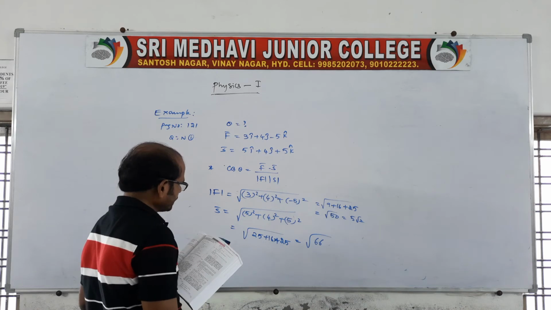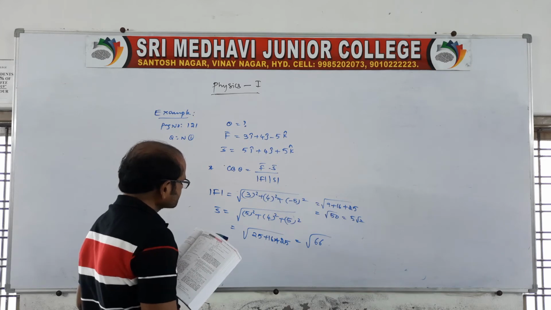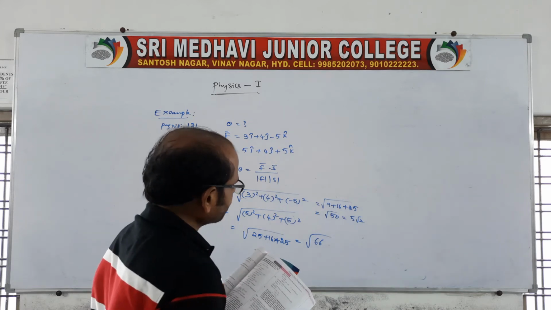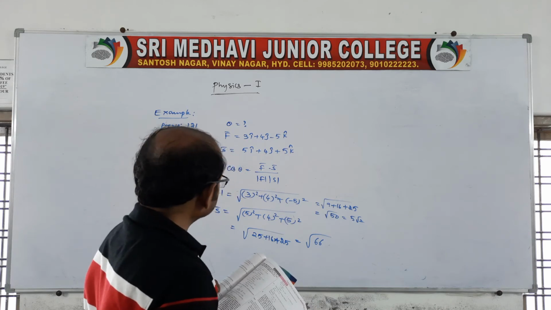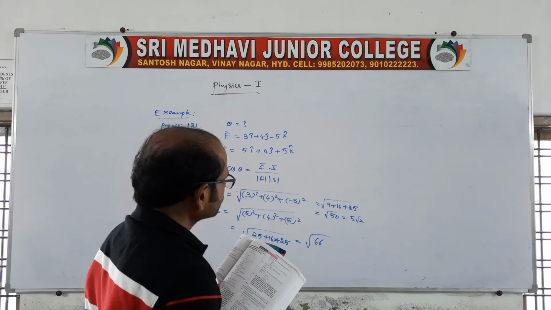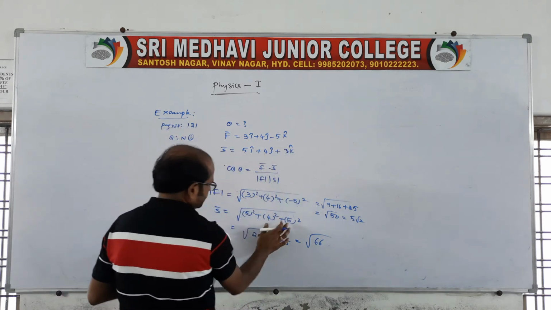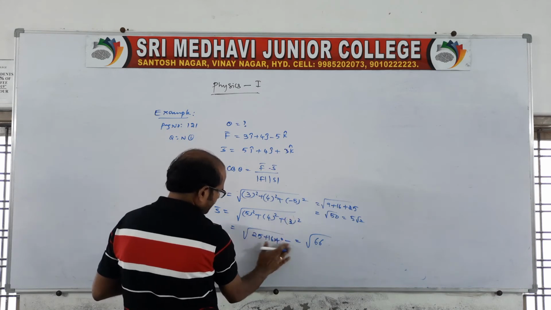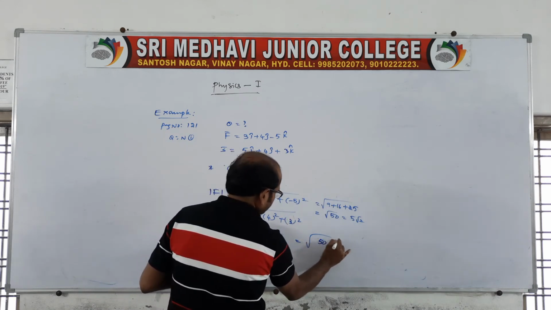Now for the F dot s, of course it is 3k, this is given as 3k. So we get again 50, you write here 5 root 2.